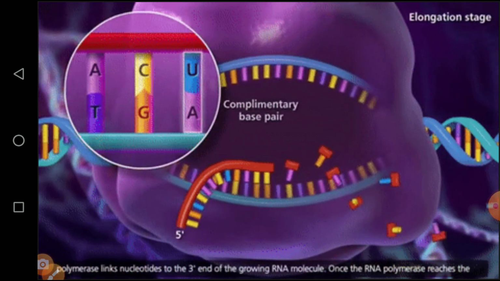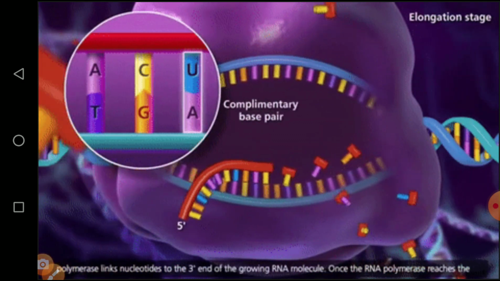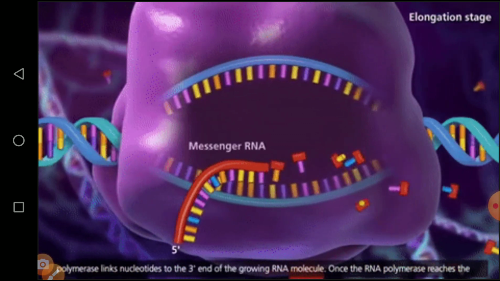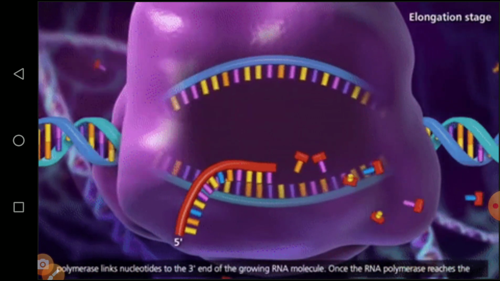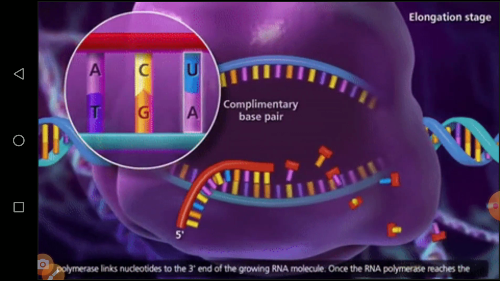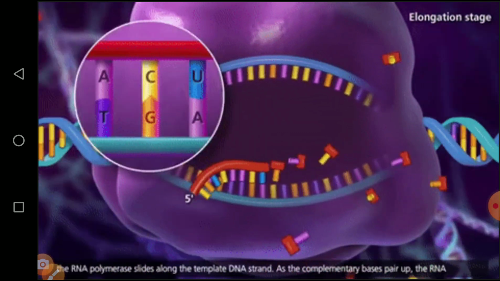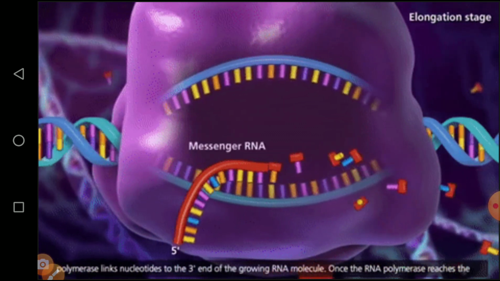Then all the process is explained with the elongation process. Once the RNA primer is synthesized, the RNA primer gives the command to the DNA polymerase. The DNA polymerase synthesizes the small fragments on the leading strand and the lagging strand. Then the leading strand and the lagging strand are synthesized with complementary base pairs.